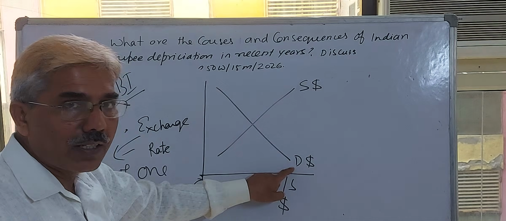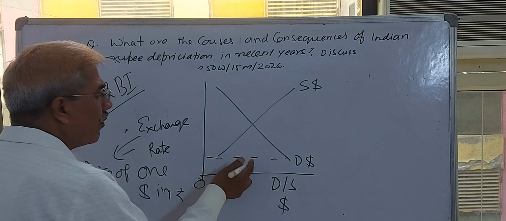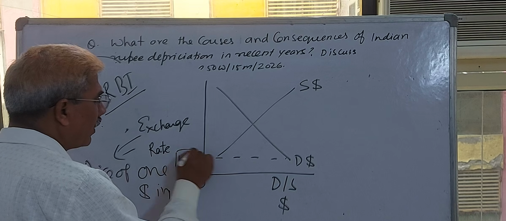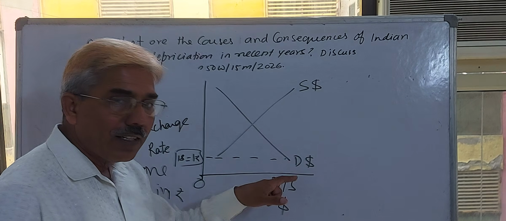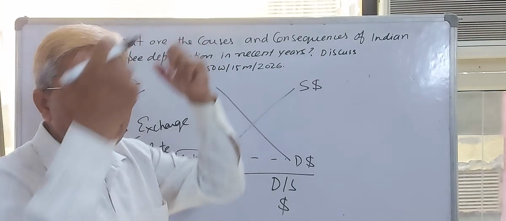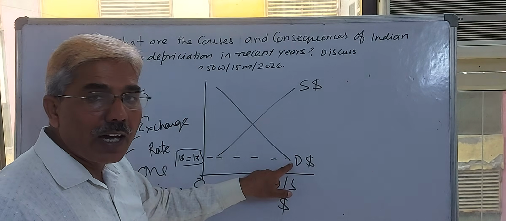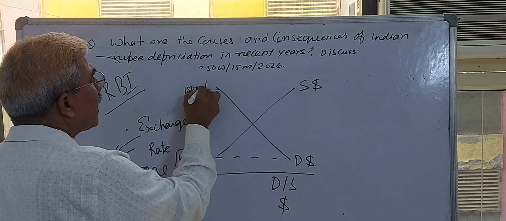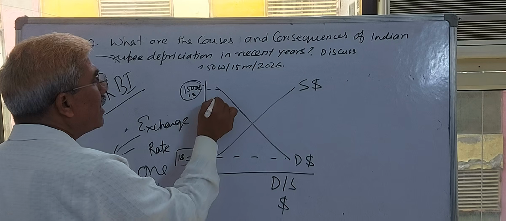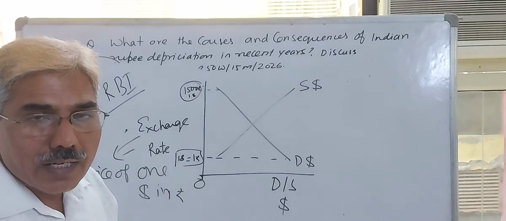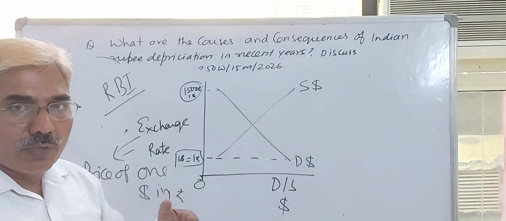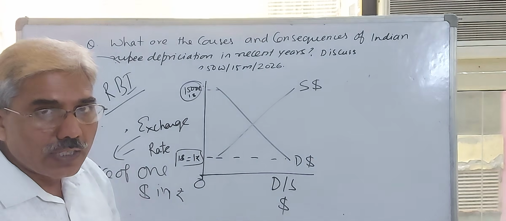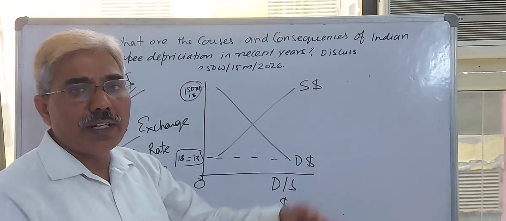Suppose $1 is equal to 1 rupee. This is the exchange rate. At this low price, Indians would like to purchase more commodities, so our demand for dollars is high. If it is 1500 rupees equal to $1, it means in the international market the price of imported goods for India is very dear, more costly, and they are not demanding these goods. Are you clear? Supply of dollars in India comes from exports of India.